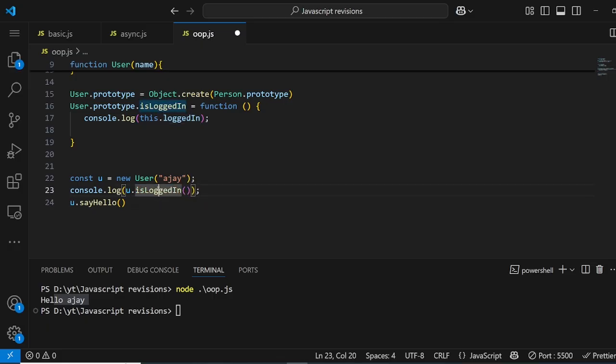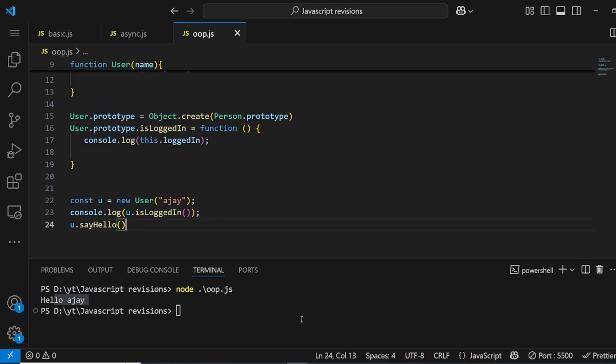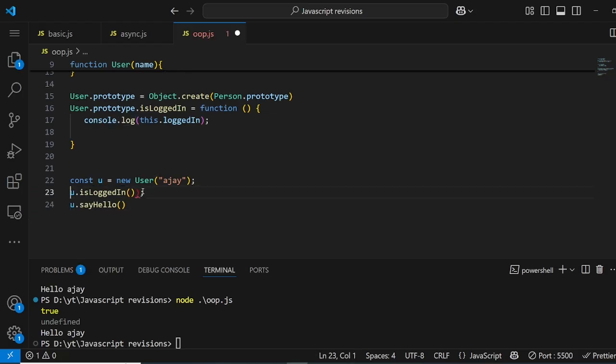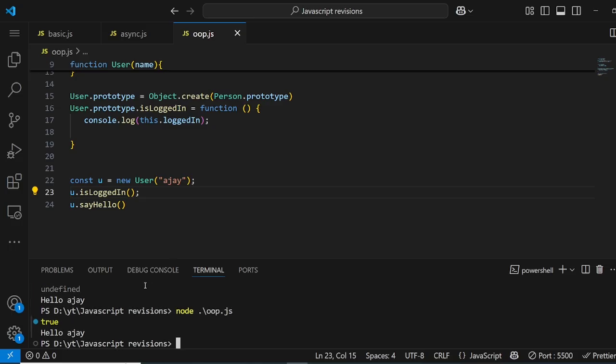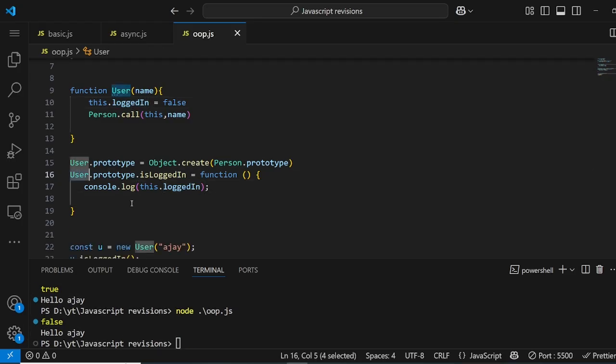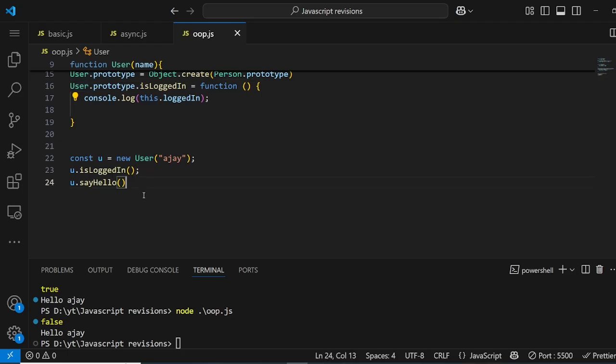So isLoggedIn will be found in this prototype. First let's check: true, undefined, hello. Sorry, I don't have to log because it's not returning anything. So you can say true and hello j, because the property is set to true. If I make it false, it will be false. So we added this method isLoggedIn into this user prototype, but let me show you with an example.